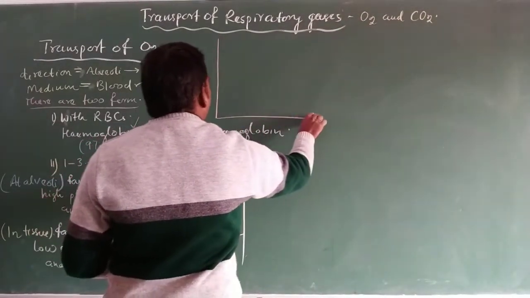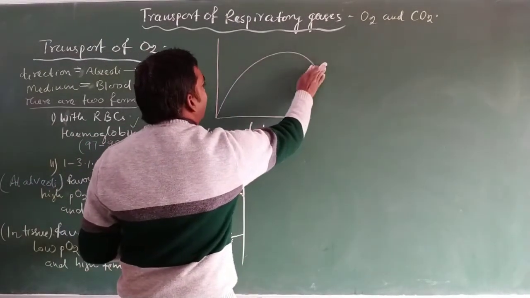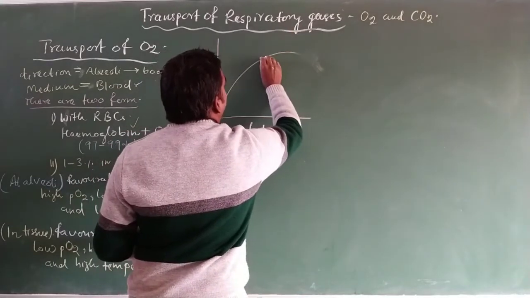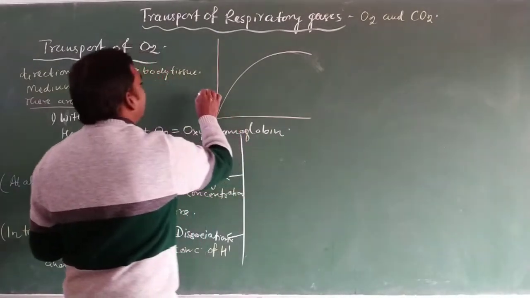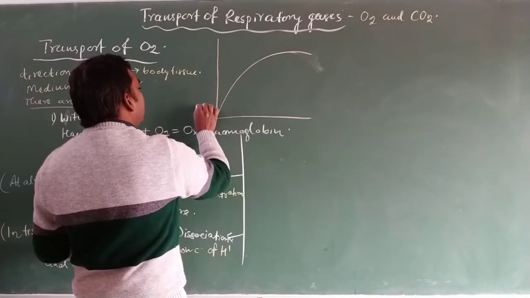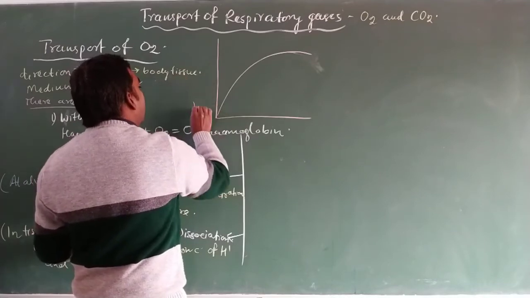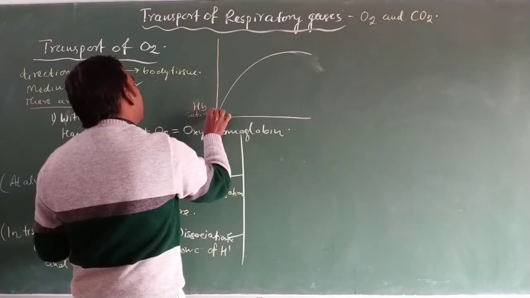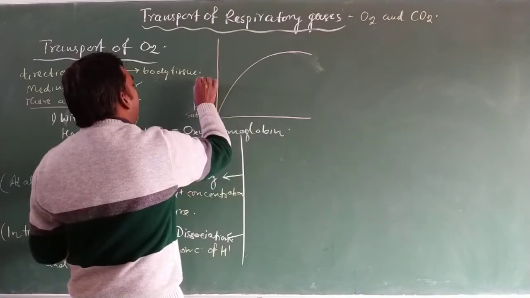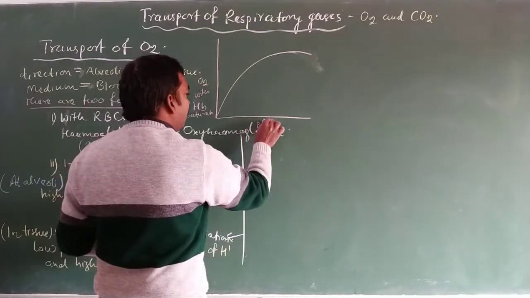So there is a sigmoid curve we obtain when we plot a graph of hemoglobin saturation with oxygen against the partial pressure of oxygen.